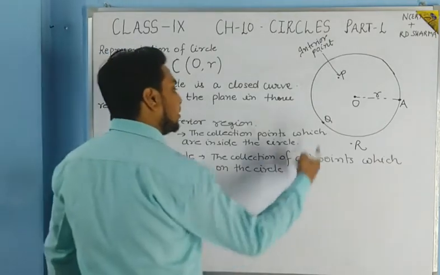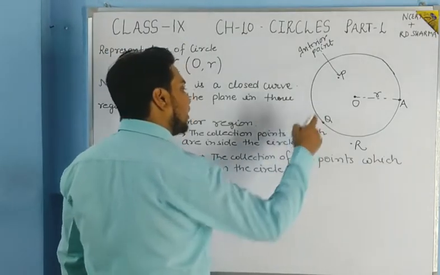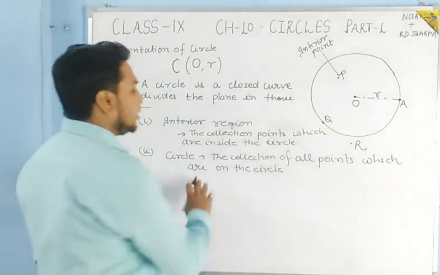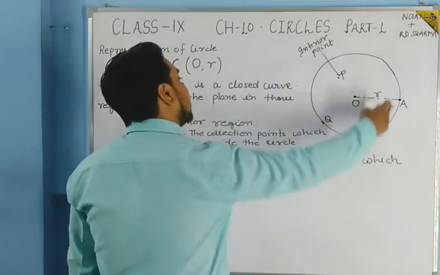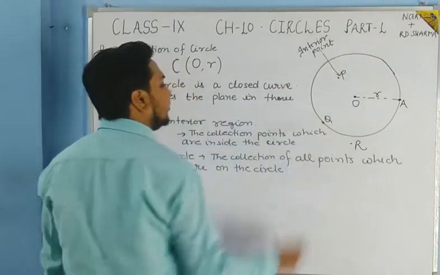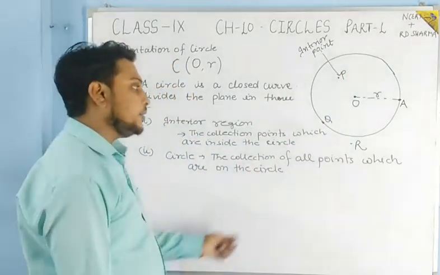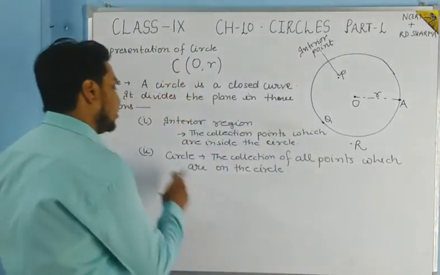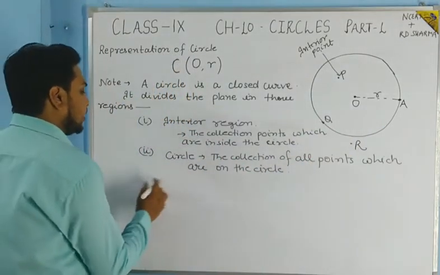Here the point Q is what? The point Q is on the circle. So this will be the circular point, means the point is on the circle. So this is the second region, the circle itself.